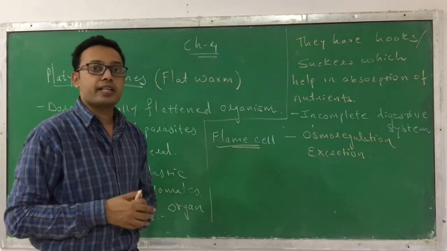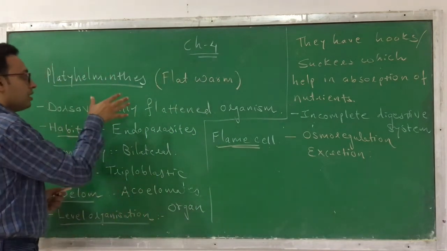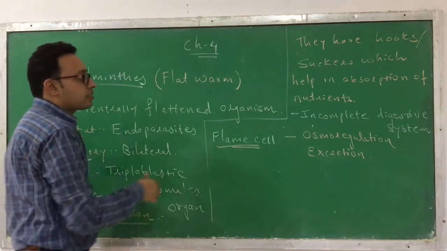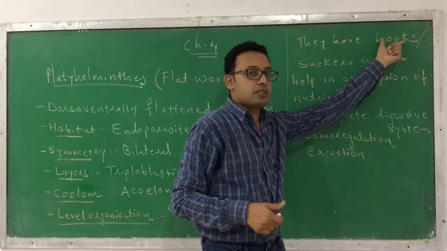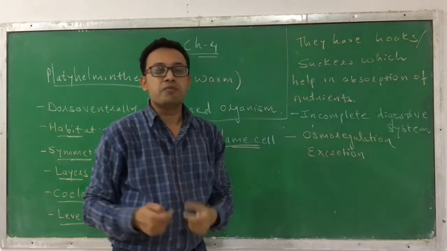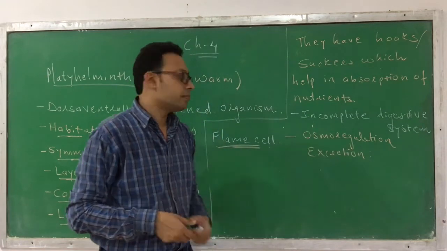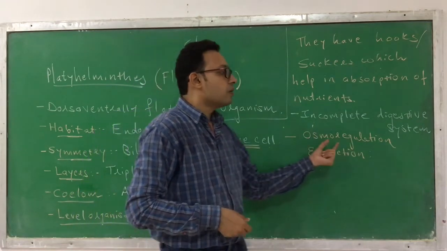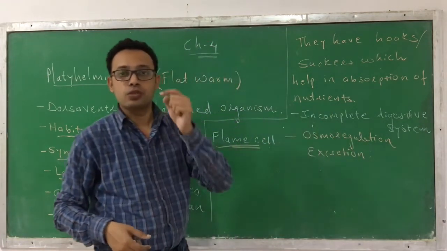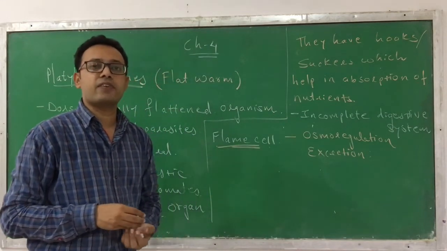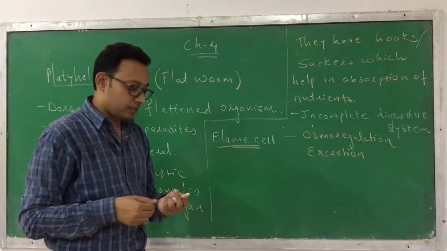So what are the special characteristics of Platyhelminthes? They are dorsoventrally flattened. They are endoparasites. As they are endoparasites, they possess hooks and suckers which help in getting nutrients. They have an incomplete digestive system, and they have flame cells which perform osmoregulation and excretion. So these are the important characteristics you can find in Platyhelminthes.